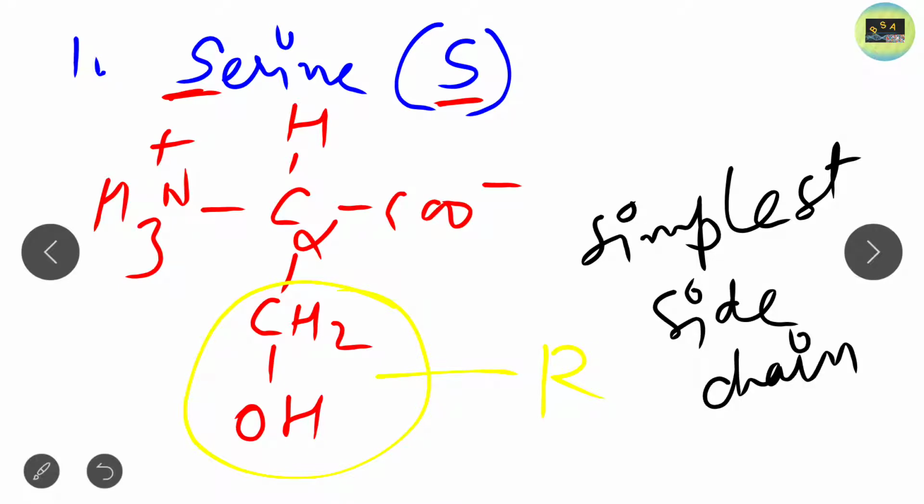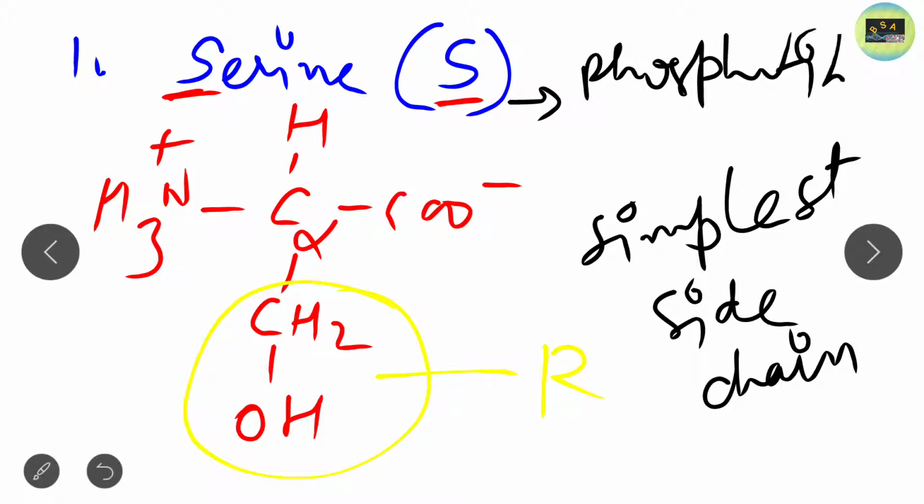Another important characteristic of serine is that it is phosphorylated. You have heard of phosphatidylserine. Serine is majorly phosphorylated and becomes phosphoserine. Threonine is also phosphorylated, so it becomes phosphothreonine.